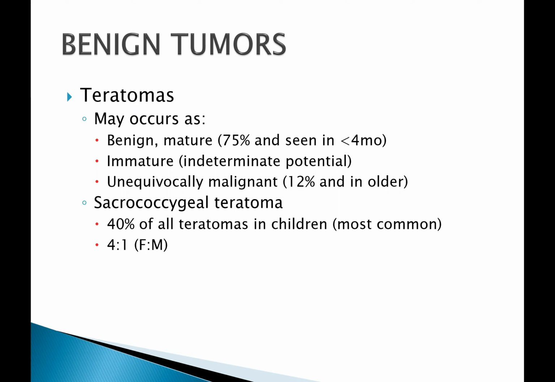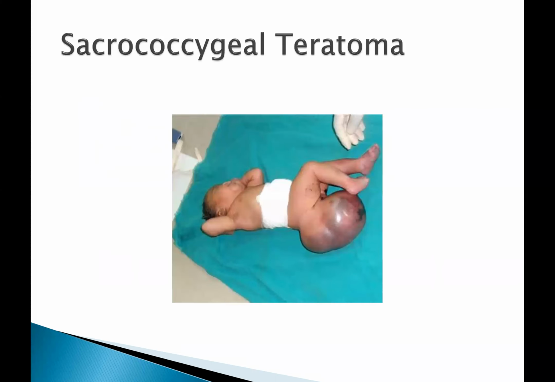Sacrococcygeal teratomas are the most common teratomas of childhood, accounting for 40% or more of the cases. They occur with the frequency of 1 in 20,000 to 40,000 live births. Approximately 10% of sacrococcygeal teratomas are associated with congenital anomalies, primarily defects in the hindgut and cloacal region, and other midline defects like meningocele and spina bifida.